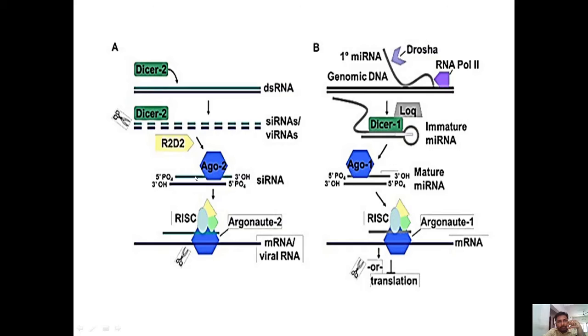Then the double-stranded siRNA gets separated in an ATP dependent manner, and the passenger strand is degraded, and the guide strand associated with the RISC complex or argonaute protein is loaded onto the target mRNA or viral single-stranded RNA molecule, and finally the argonaute protein degrades the target single-stranded viral RNA. This is what happens in the siRNA mediated RNA interference or RNA silencing process.